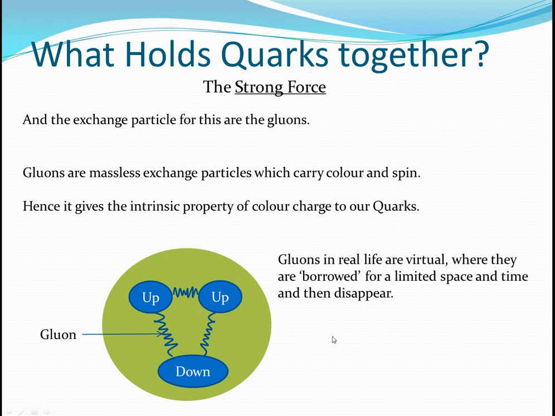Now gluons are very weird. They are virtual particles, so they're only real when they need to be real. They'll be real on and off, but they're borrowed, and they're only there for a certain amount of time, and then they have to give up and they disappear. It's a bit harder than what I'm saying, but a simplified version is they disappear, and then when they're needed again, they reappear. And there are the gluons in between the quarks in my proton.